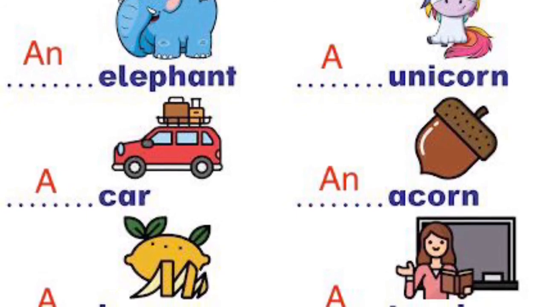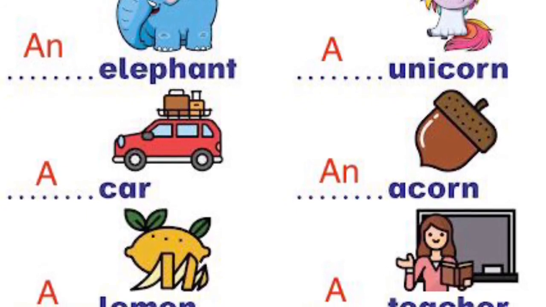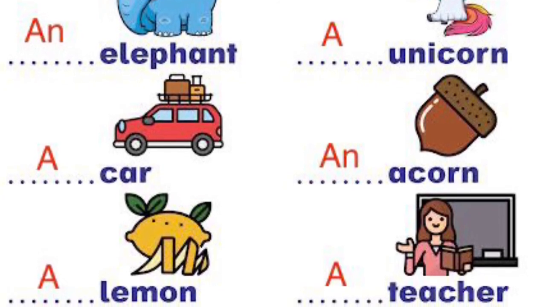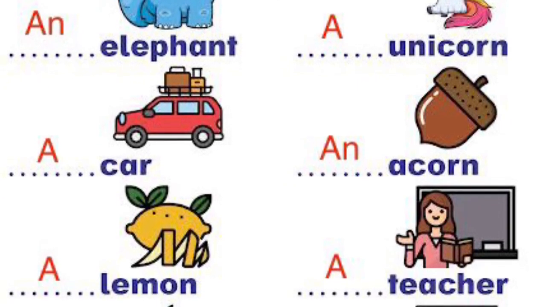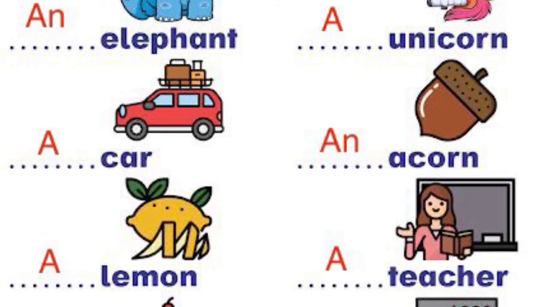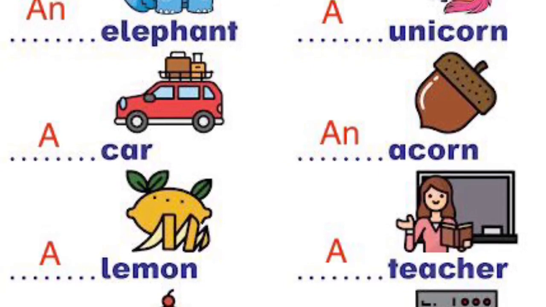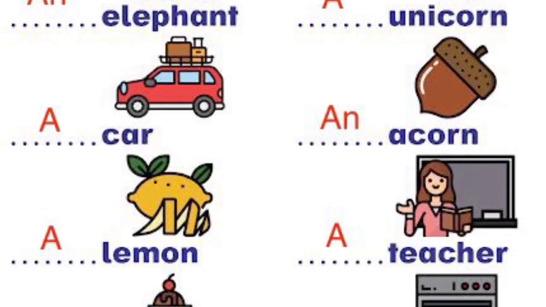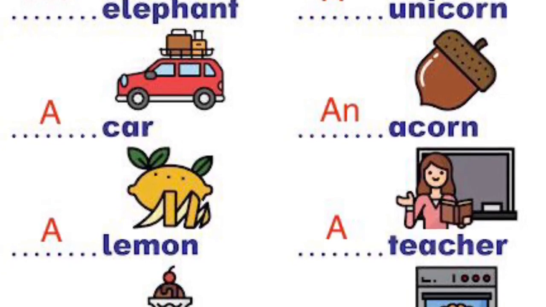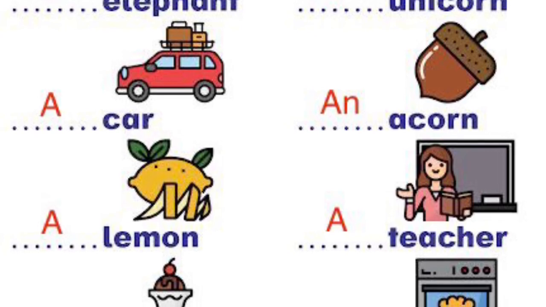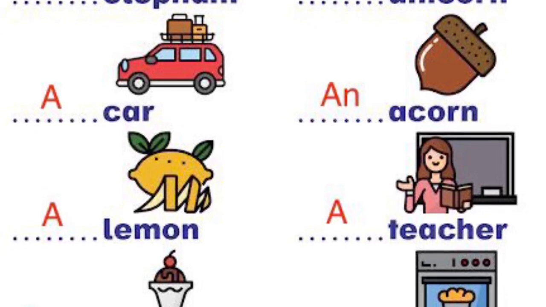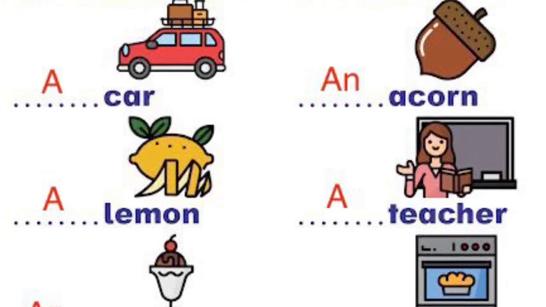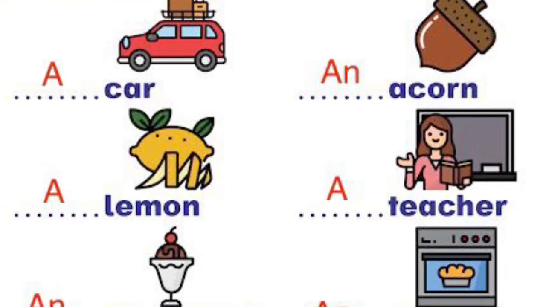Next is car. The sound is k, so that's why we are writing a car. Macaroon, the sound is m, so that's why we are writing a macaroon. Next, a lemon, the sound is l, so that's why a lemon. Teacher, the sound is t, so that's why a teacher.